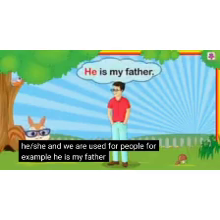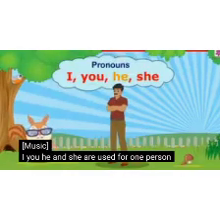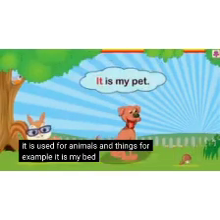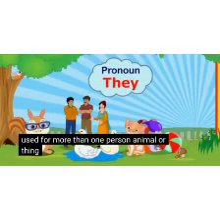See the example. He, she and we are used for people. For example, he is my father. Now let's talk about the pronouns we and it. It is used for one animal or thing. We is used for more than one person. Pronouns I, you, he, she are used for one person. It is used for animals and things. For example, it is my pet. For a person, we say she is my mother.